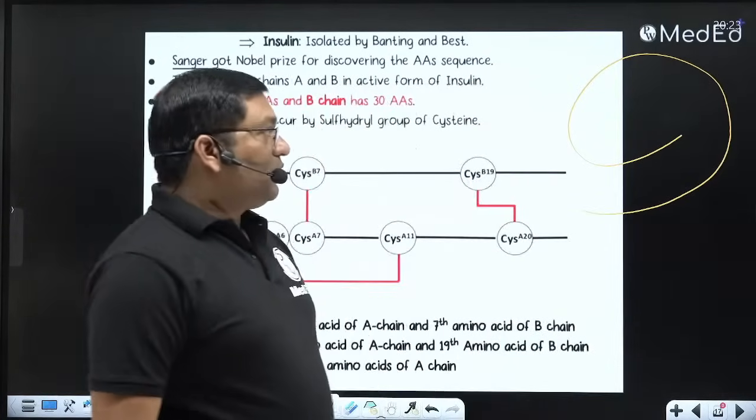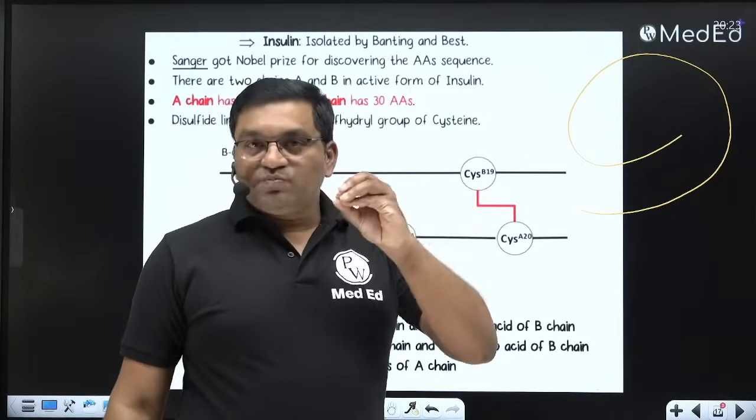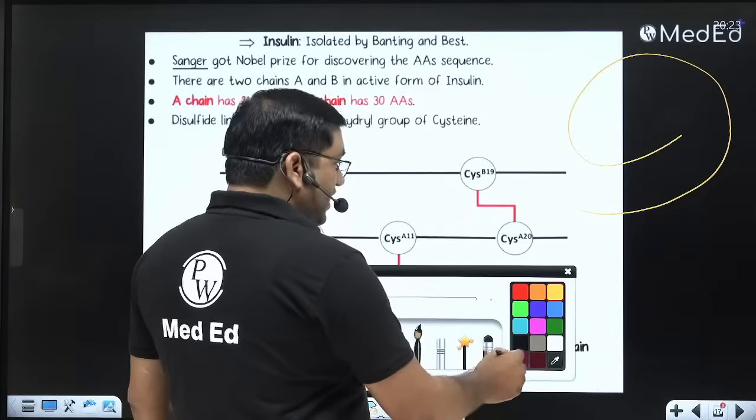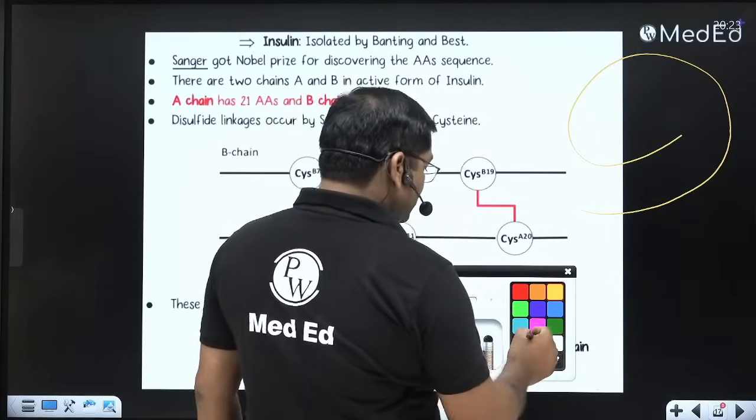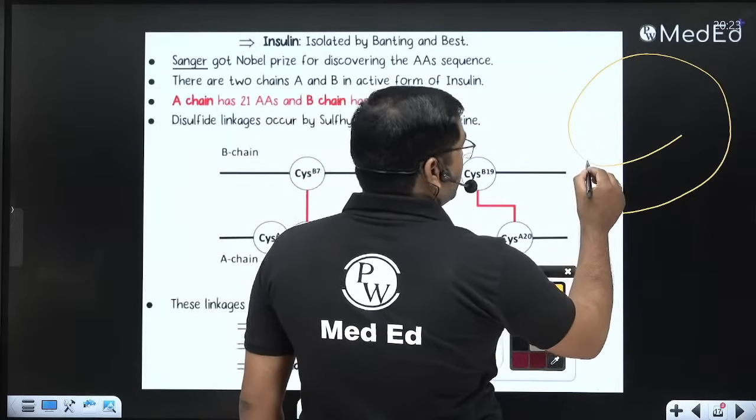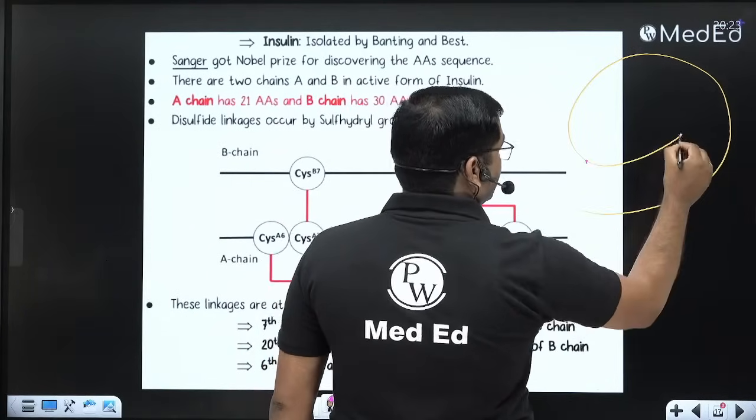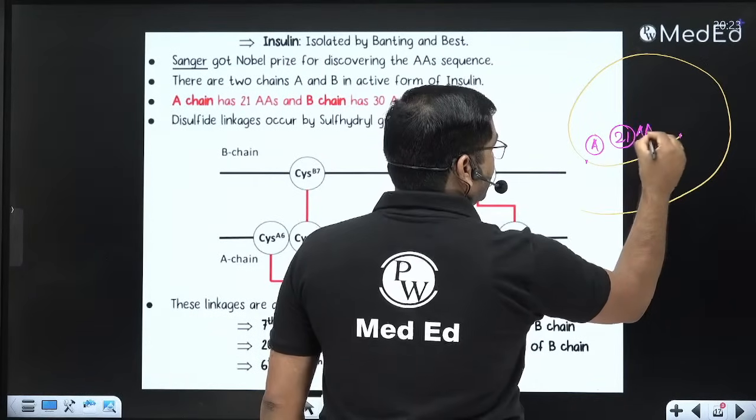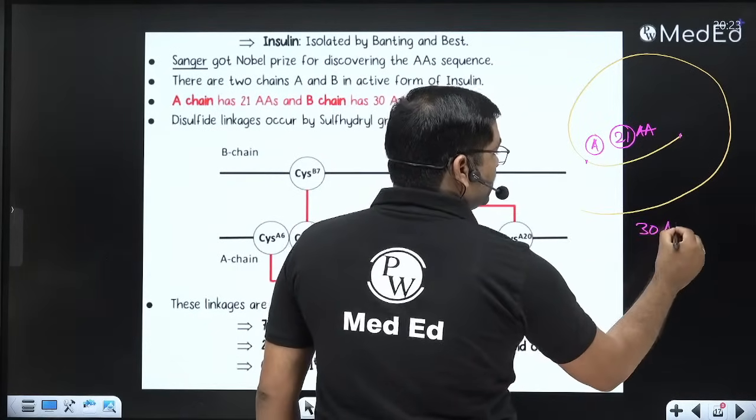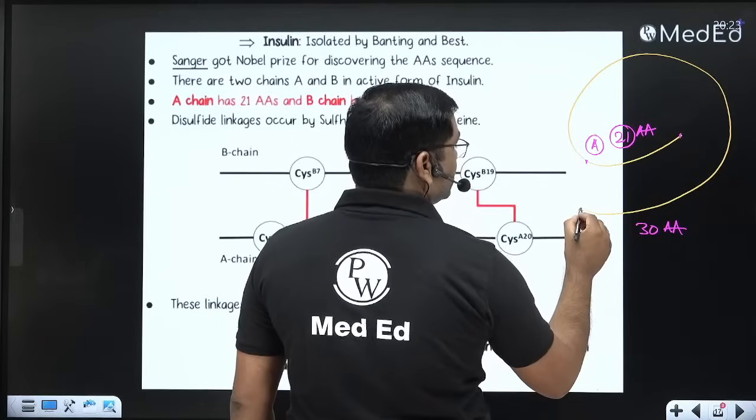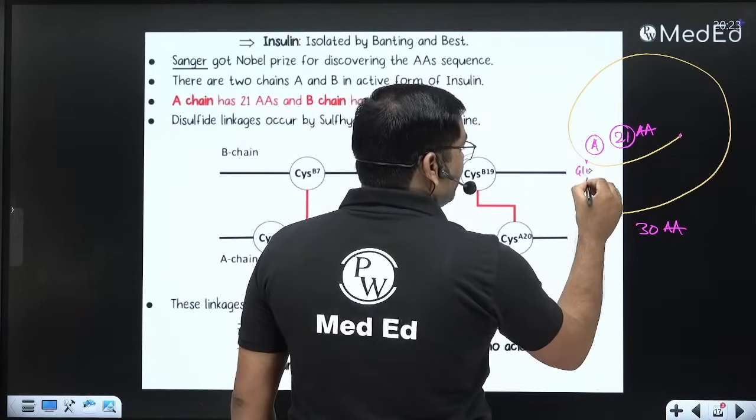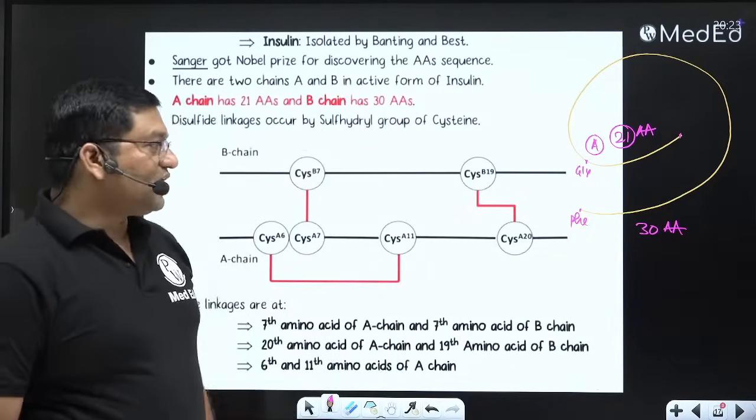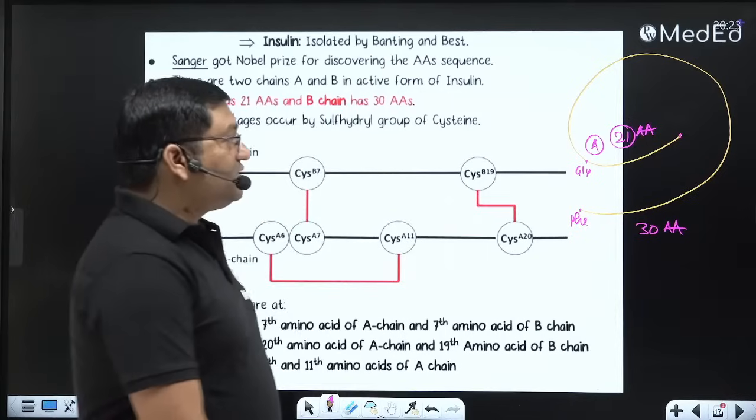See, this is insulin when it is produced. Insulin has an A chain and a B chain. Suppose this is the A chain, with 21 amino acids, and the B chain has 30 amino acids. The A chain starts with glycine, the B chain starts with phenylalanine, and this is the connecting peptide.